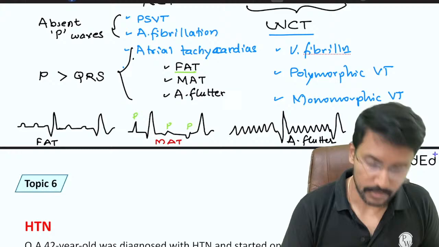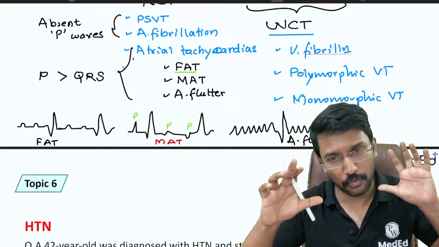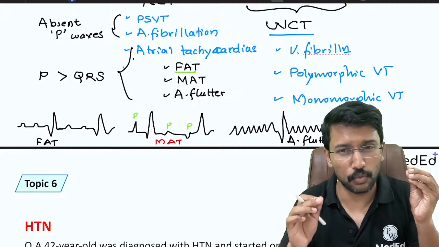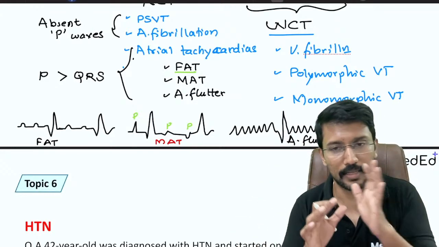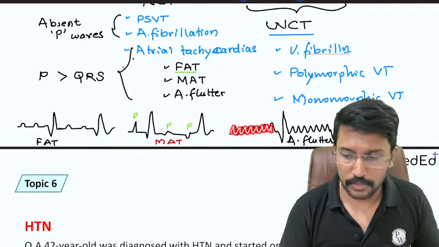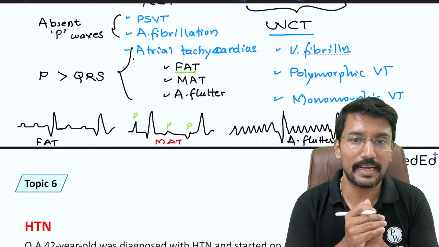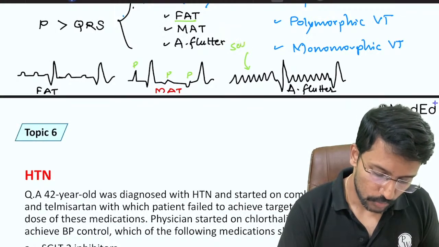Atrial flutter. In atrial flutter, there are multiple P waves for each QRS, but too many P waves, not just 2-3 P waves and then a QRS. It is 6-7 P waves and then a QRS, again 6-7 P waves and then a QRS. Because of that, the ECG starts looking like a sawtooth appearance. We call it atrial flutter. So this appearance is also called the sawtooth appearance.